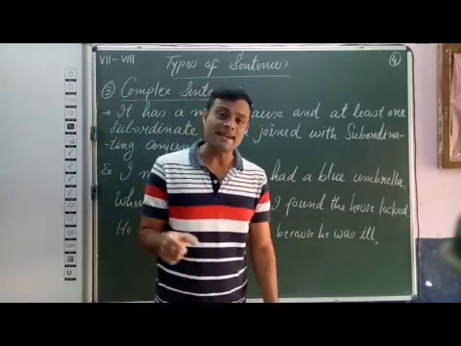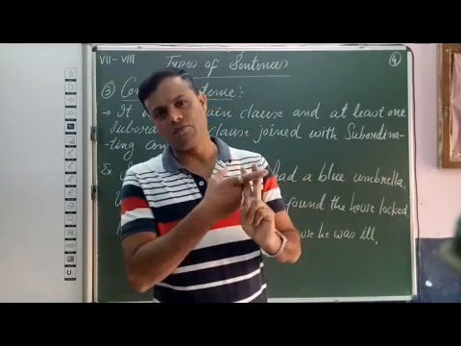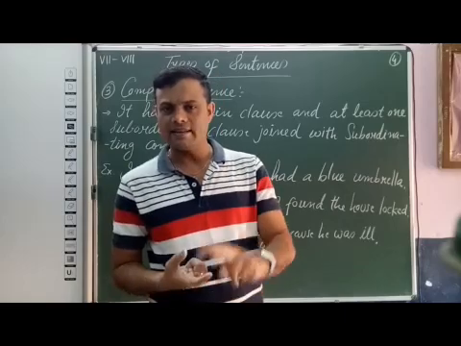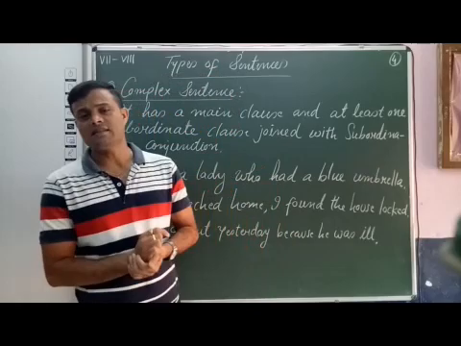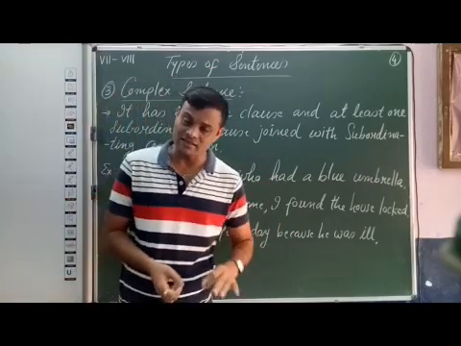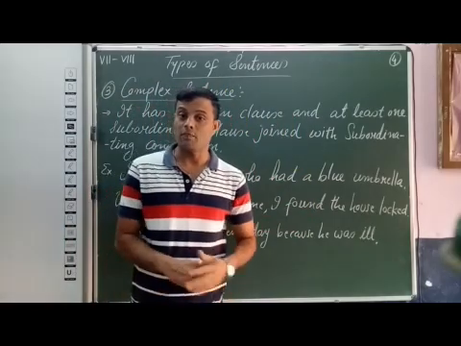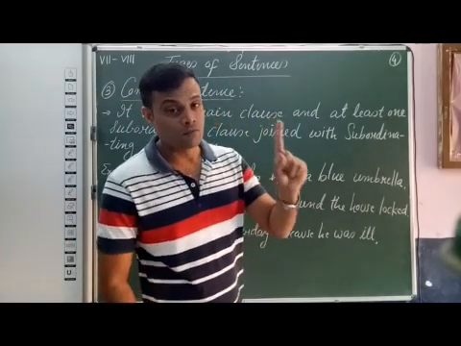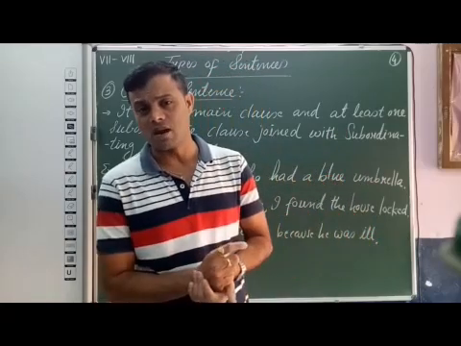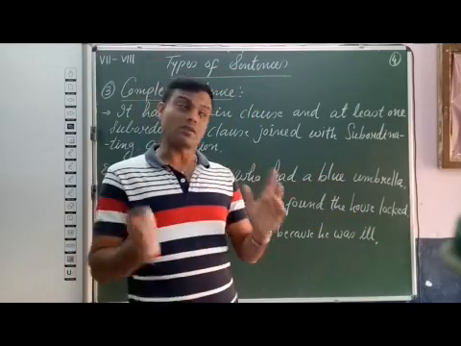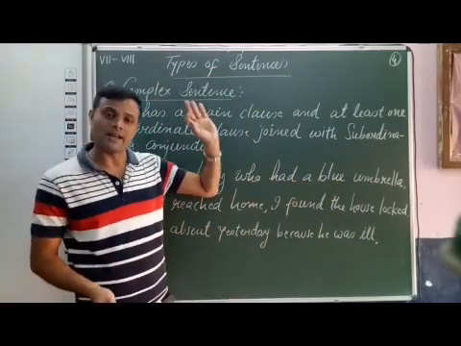Students, a sentence having one main clause and at least one subordinate clause, and these two clauses joined with subordinating conjunction, then the sentence is a complex sentence. I repeat, a sentence having one main clause and one or more than one subordinate clauses, joined with subordinating conjunction, is called a complex sentence.